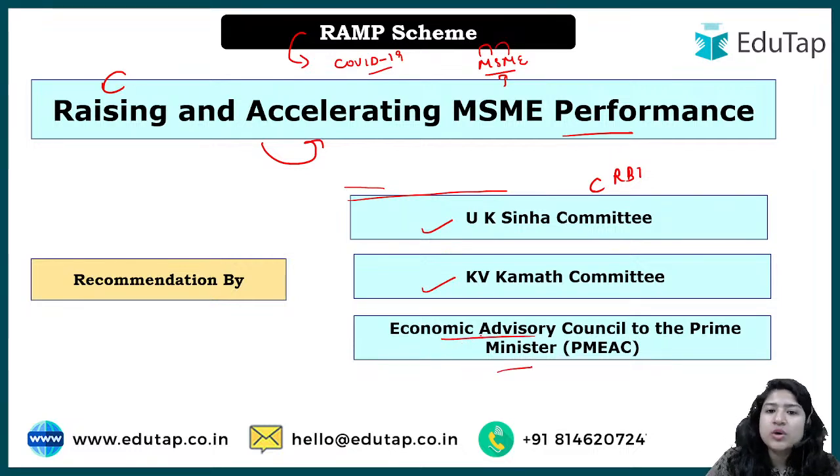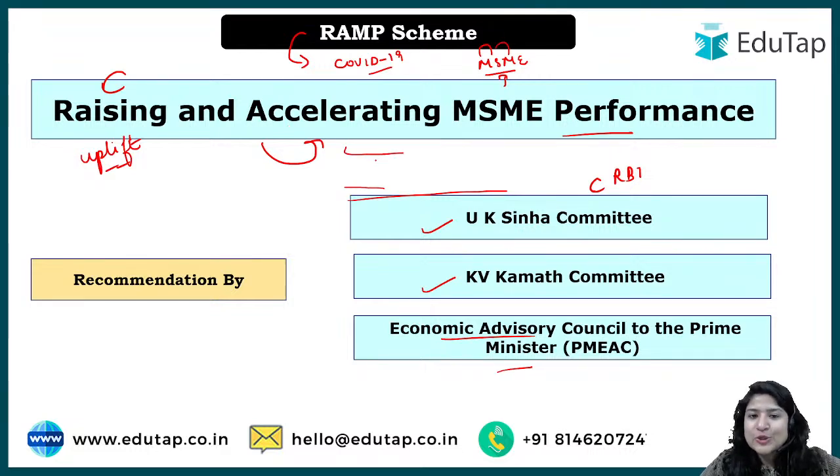They advised to come up with a scheme, and because of COVID-19, we understood that there is actually a requirement, and that is why we came up with the Raising and Accelerating MSME Performance scheme. Okay, this is the full form of the scheme, and raising means to uplift the current condition, and also to accelerate. Initially, if there is slow progress going on, now we have to accelerate that. Okay, so this is the essence.